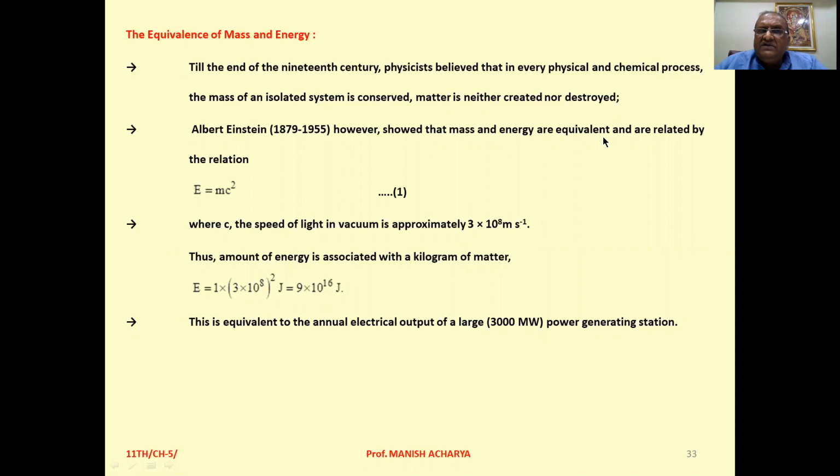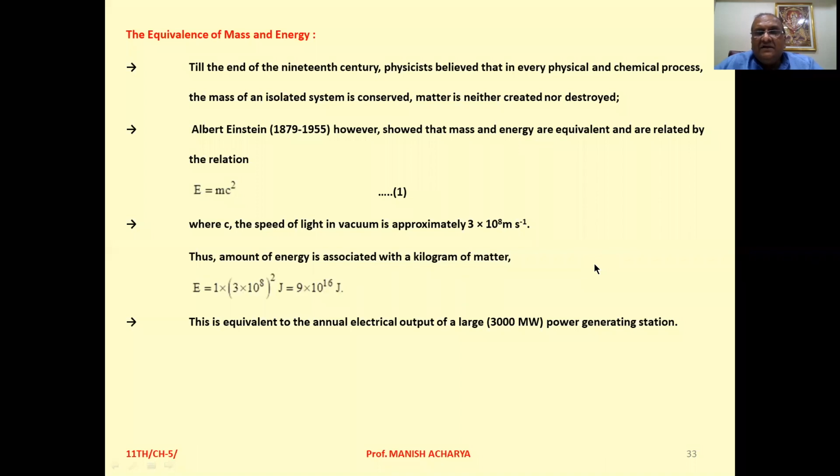Now see, equivalence of mass and energy. So in early days, the scientists thought like this: the mass is the independent quantity that is always conserved for an isolated system. But the scientist Einstein represented this: mass and energy are related with each other. Mass and energy are equivalent. And as per the equation E = mc², mass and energy are equivalent.